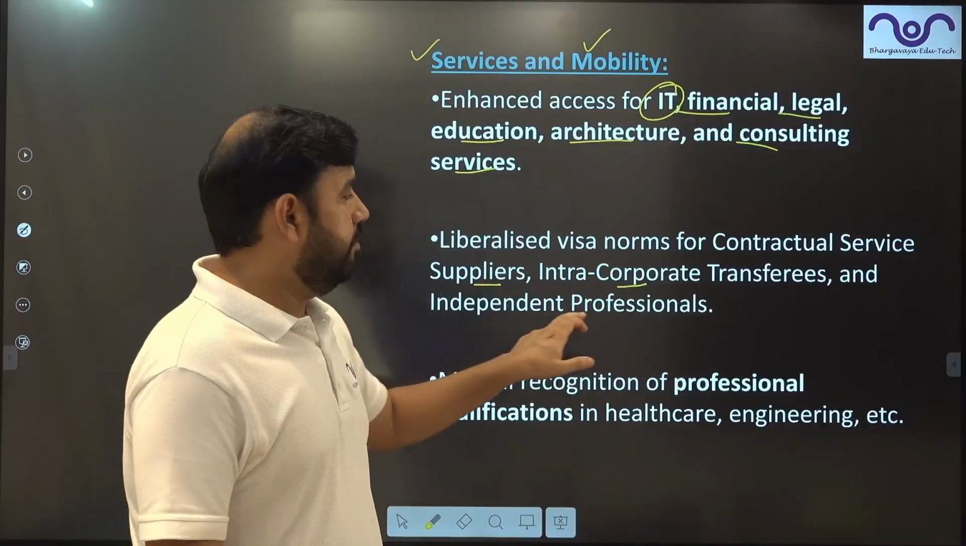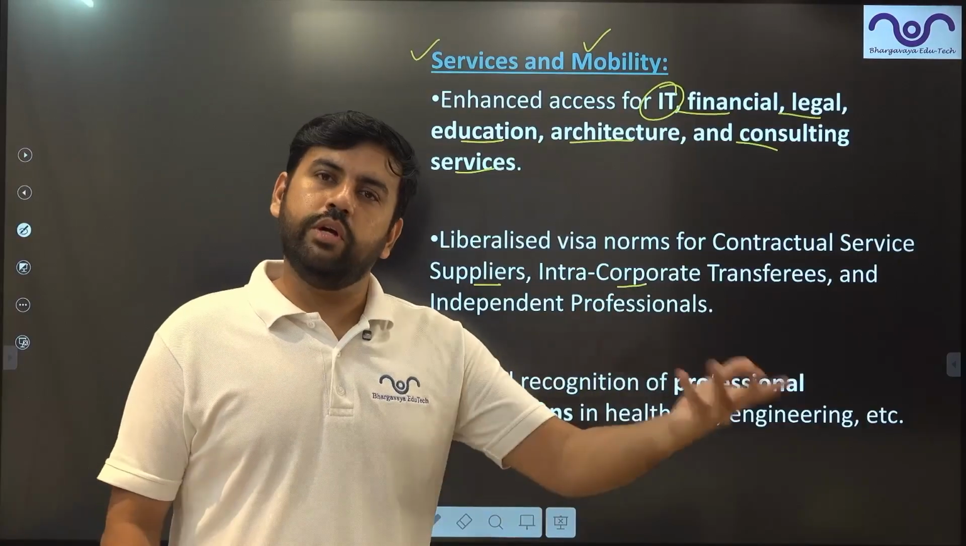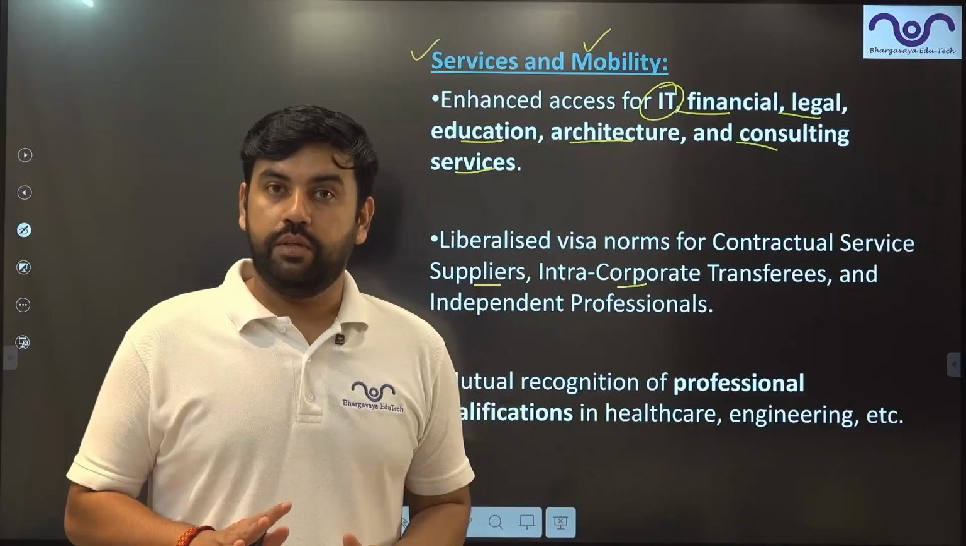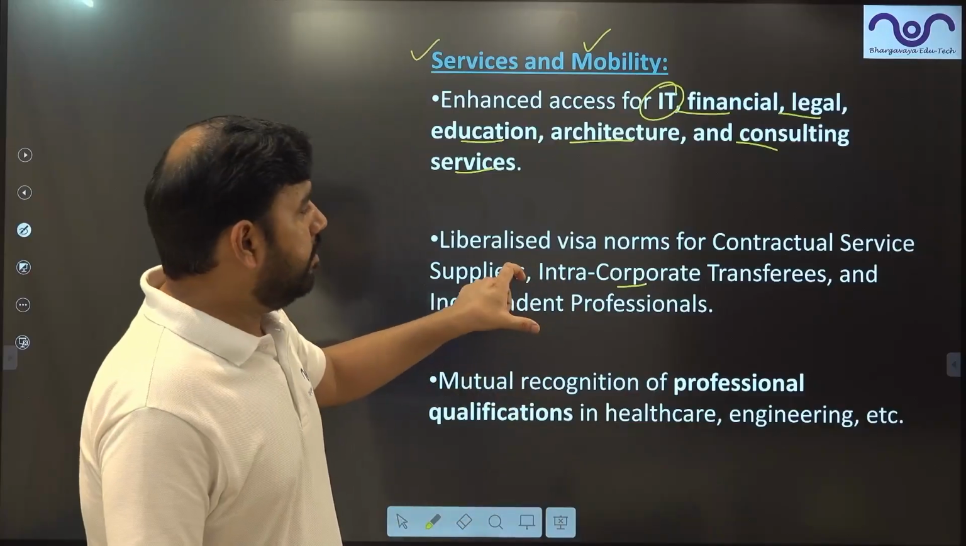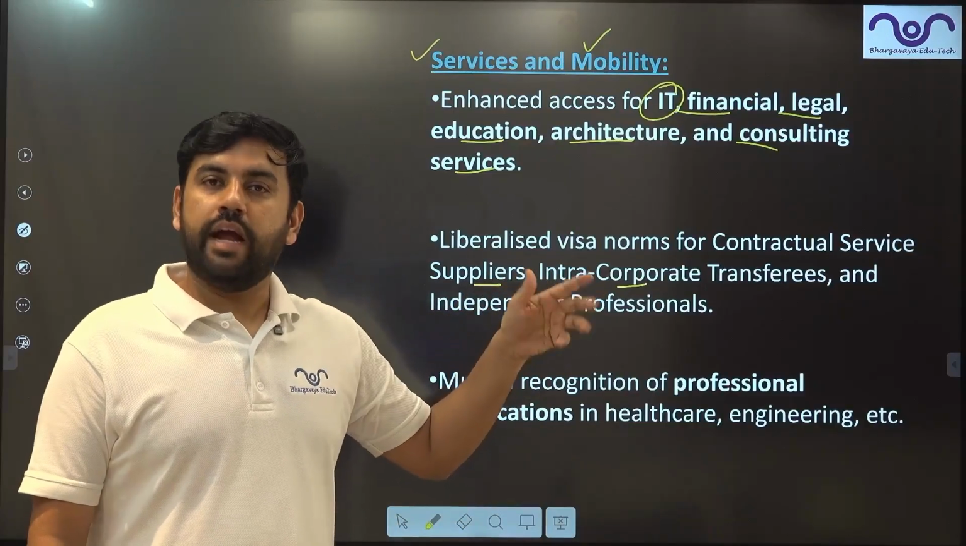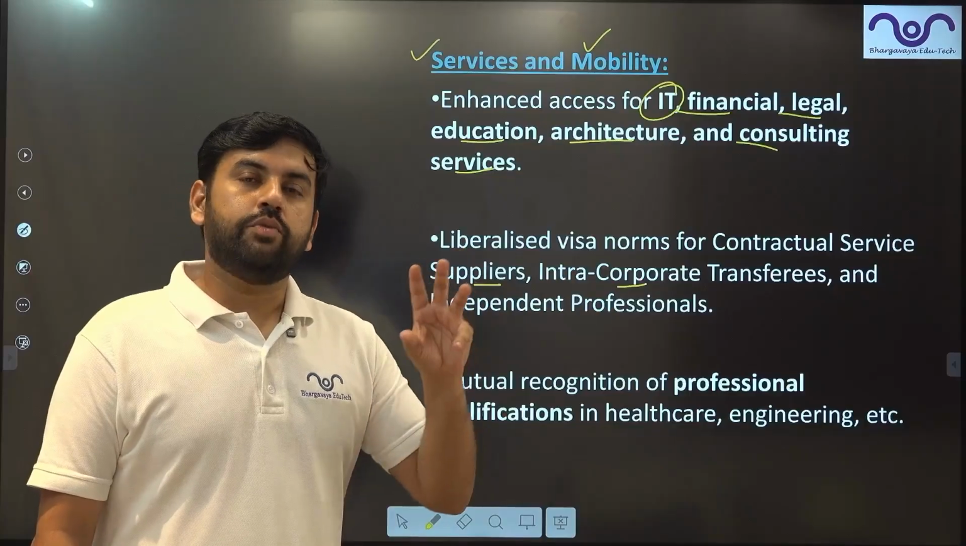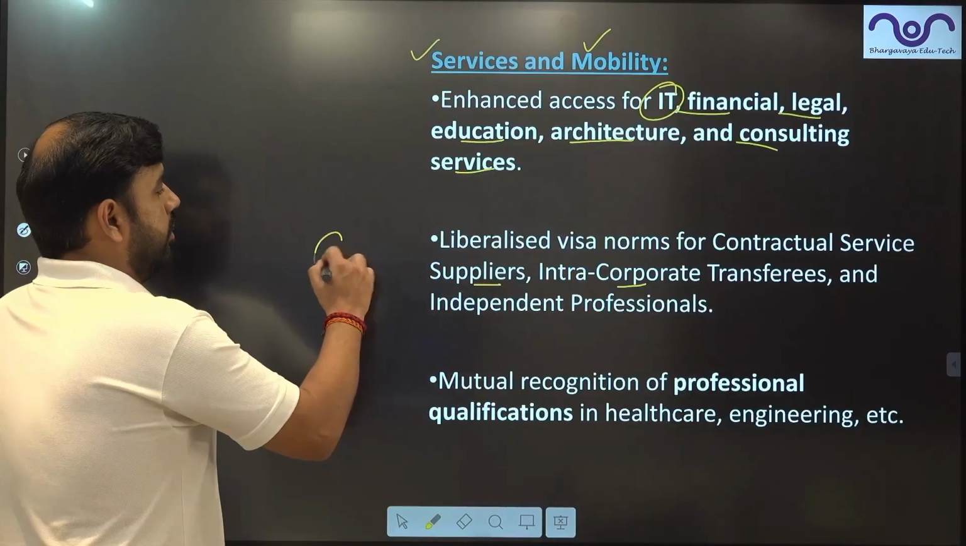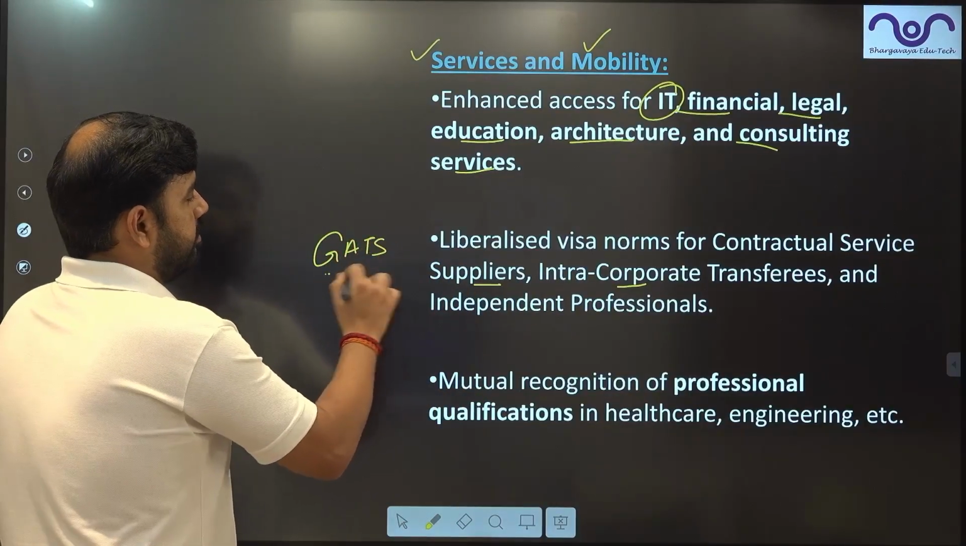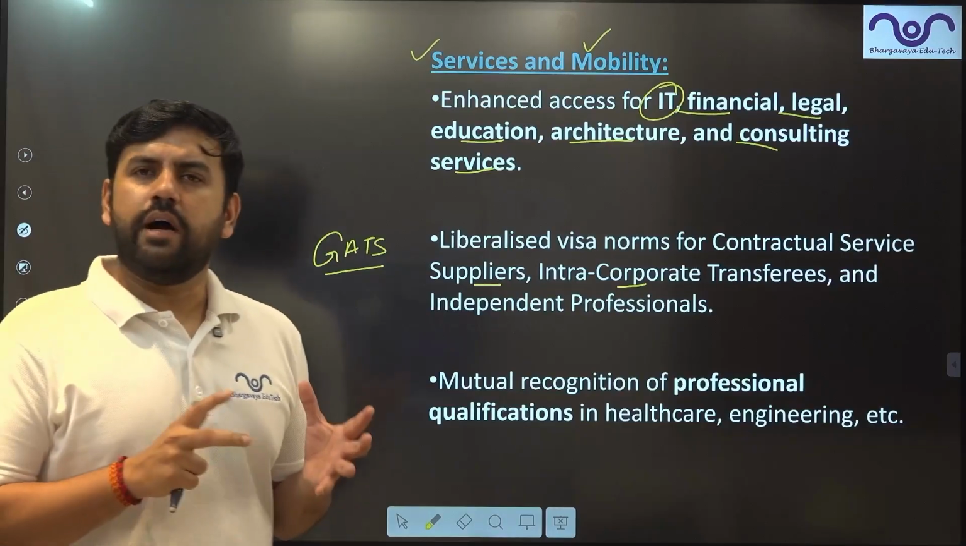And independent professionals. Let's say I'm a teacher, so I'm going to England for teaching. I'm an individual, right? So it basically covers mode 2, mode 3 and mode 4. These are the modes of the General Agreement on Trade in Services, GATS. It is part of WTO.